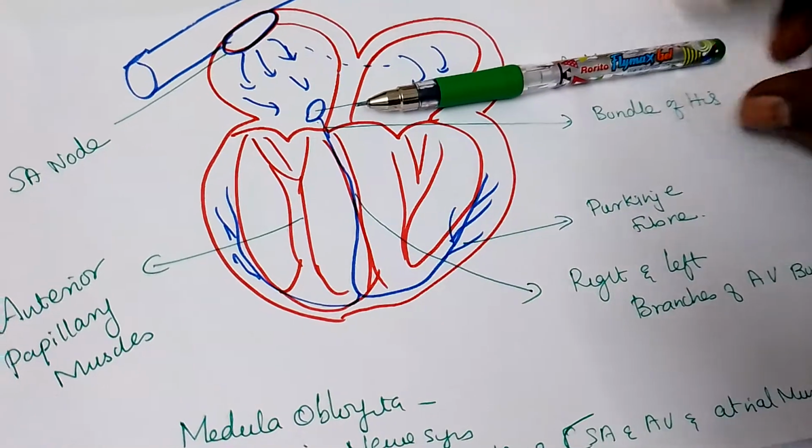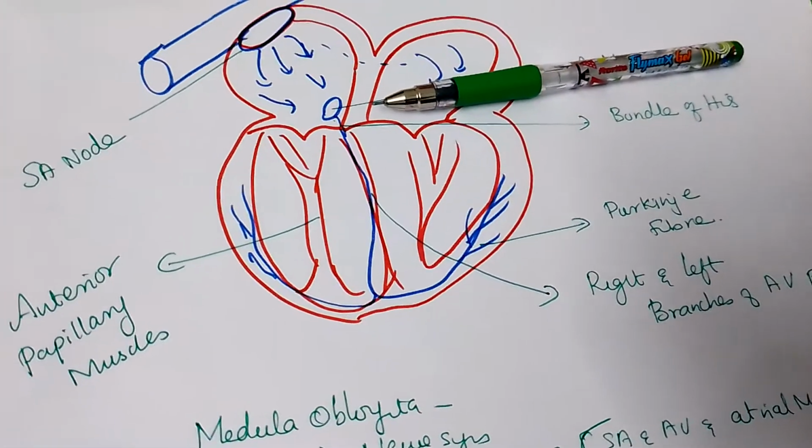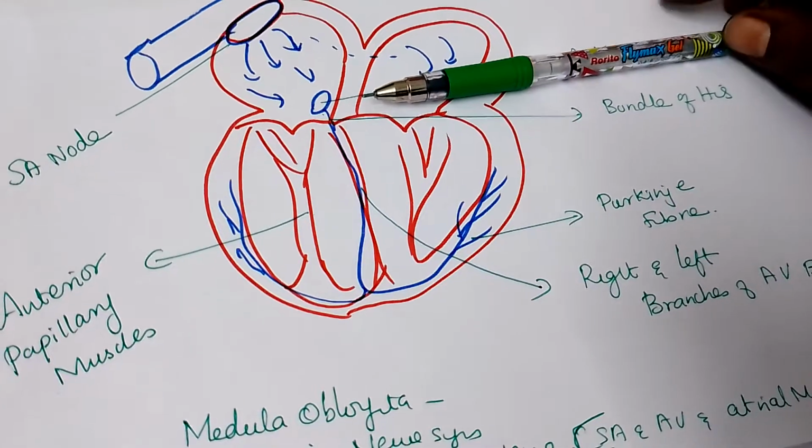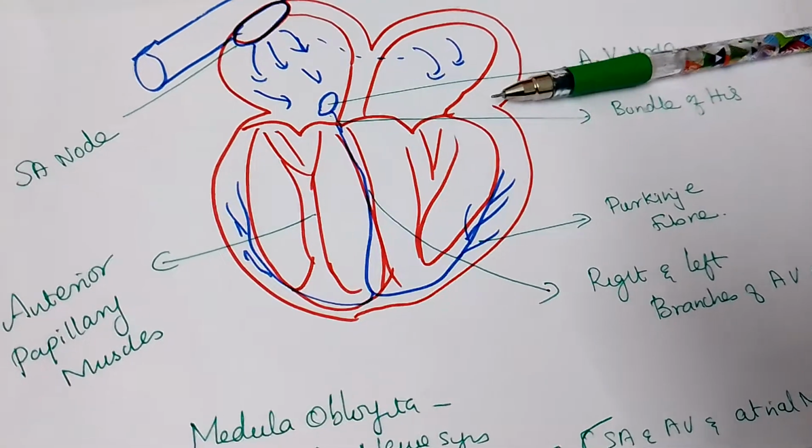So we have seen what the SA node does and what the AV node does.